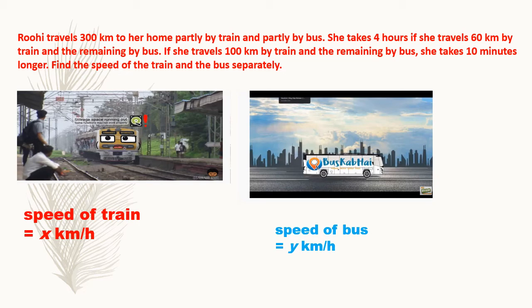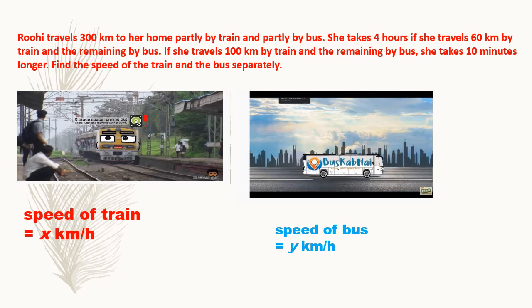Now using these two speeds, we are going to write the first and the second conditions. In both the conditions, the speed will remain the same. The speed of the train will be x kilometers per hour and the speed of the bus will be y kilometers per hour. These two values will remain the same because she is going to hire the same train and the same bus. But the conditions are separate.